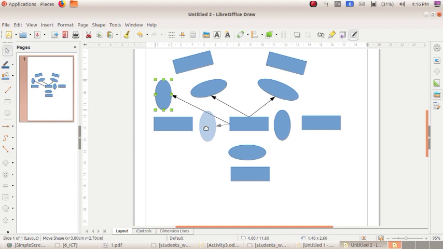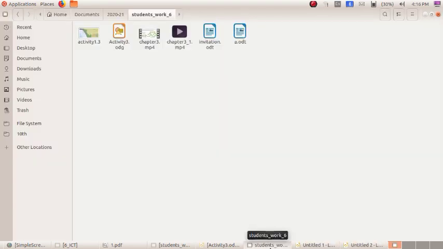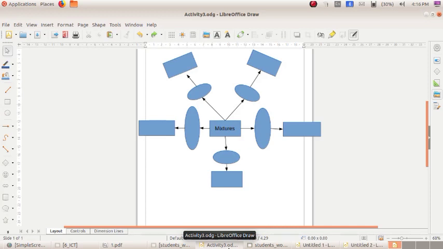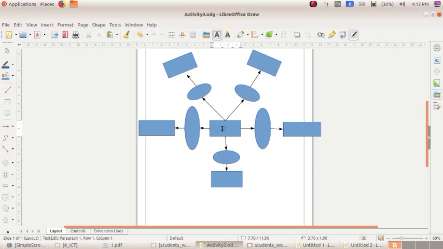Okay, because of the glue point. Okay, now you want to fill your image with the connectors. See, now I have connected all this. Now for including words, you can just double click it and you can type the word that you need.